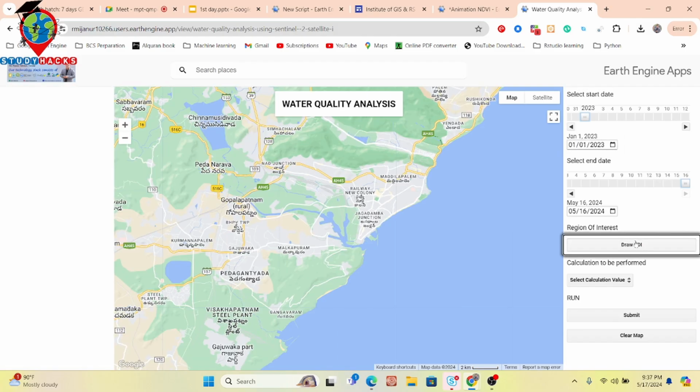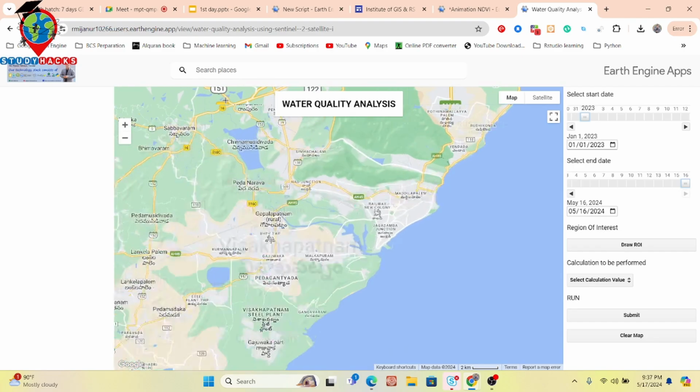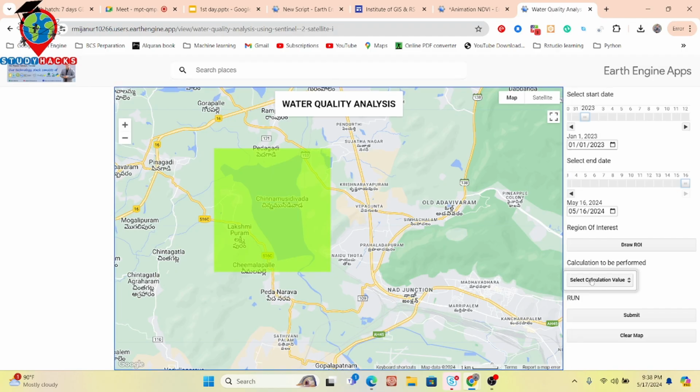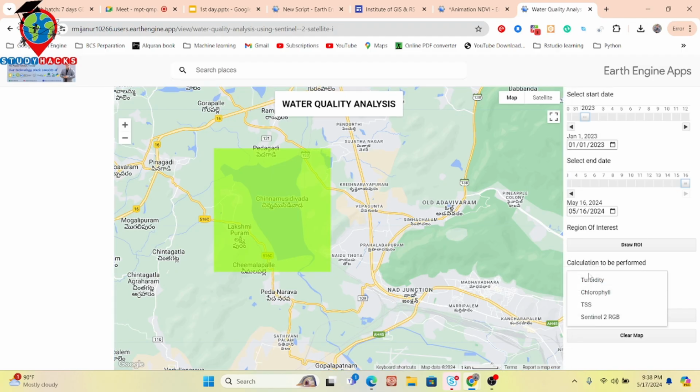I draw my study area. Suppose this is my study area that I want to focus on. I simply draw my study area, and now it automatically shows the result. What condition do I want to calculate? Suppose turbidity. Just click turbidity and submit.